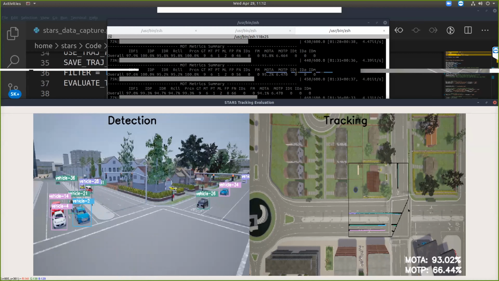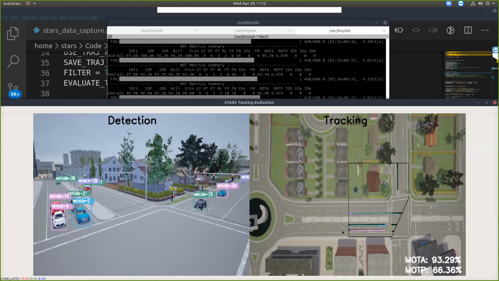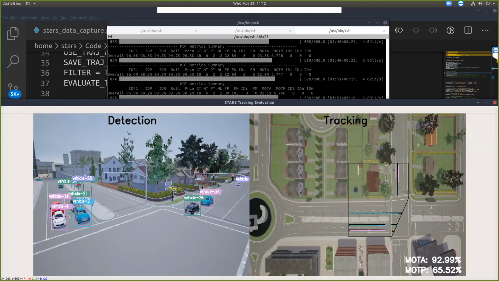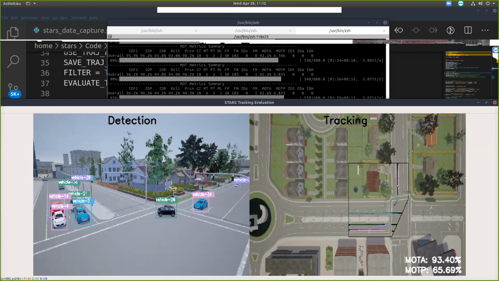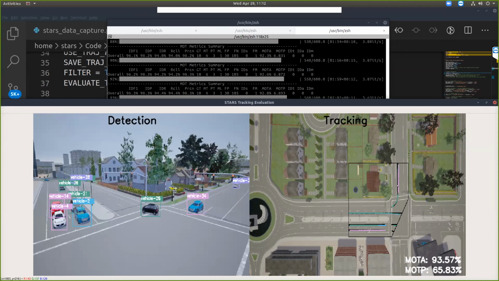Yes, also this black polygon that you see on the right, in the tracking window, is a region of interest. Anything outside this region, we won't be predicting for it, and it won't go through the evaluator either. If you see on the right side, there are black lines alongside the colored line of a vehicle. The black line is the ground truth of that vehicle coming directly from CARLA, and the pink line here is the detection and tracking algorithm's output.